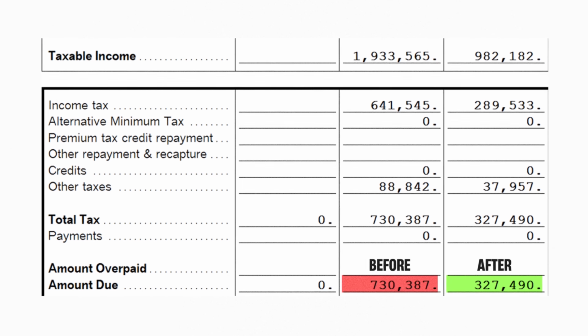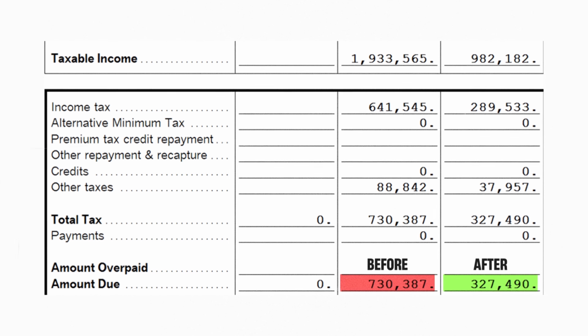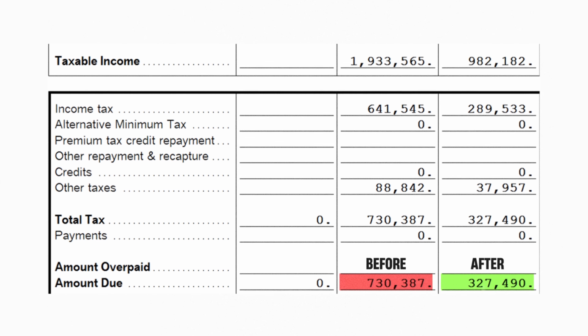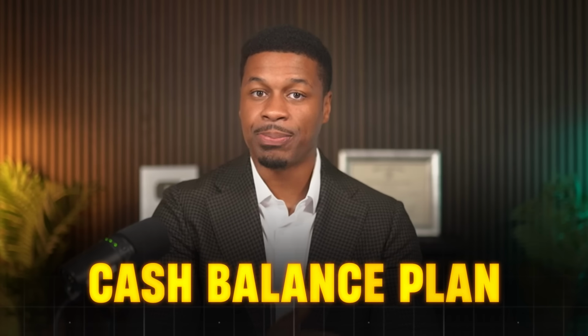For example, to cut one of my clients' tax bills in half from $730,000, one of the biggest strategies we implemented was creating a cash balance plan, which allowed my client and her spouse to put more than $550,000 towards their retirement savings in 1 year and write off the entire amount. This is just one simple example of using a retirement plan, but there are several other asset classes that you can achieve similar results with.